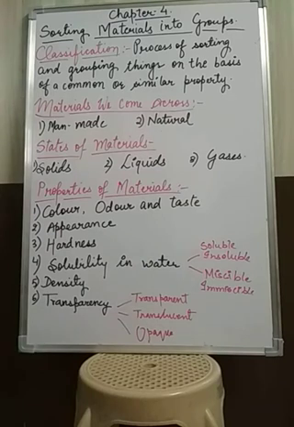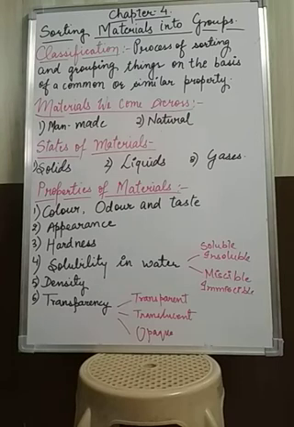Now the second one is appearance. Appearance means वो दिखने में कैसा है. Like if you take the example of metals, then metals have a shiny appearance. And that shine is known as luster.